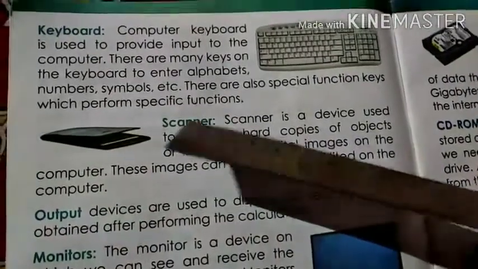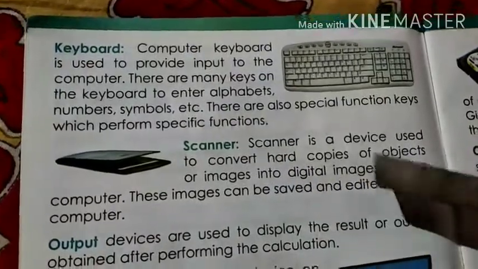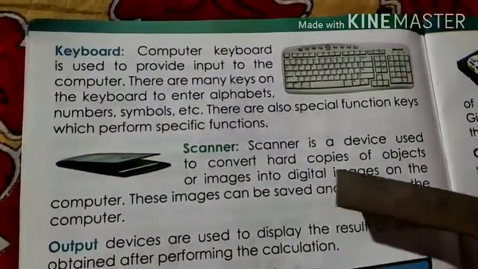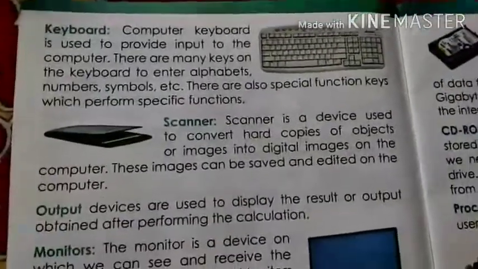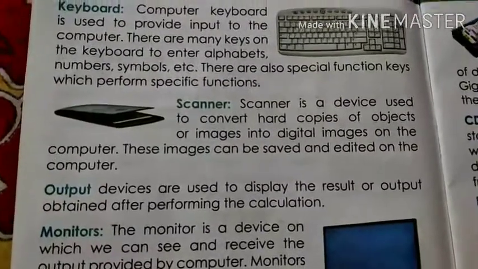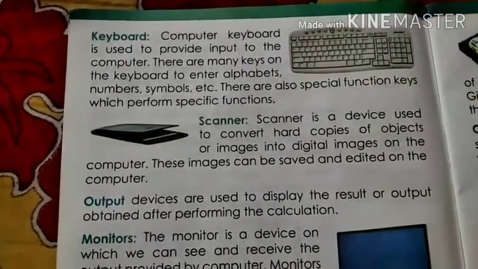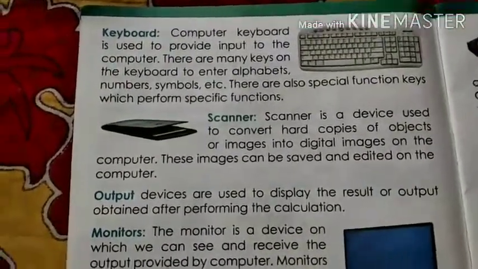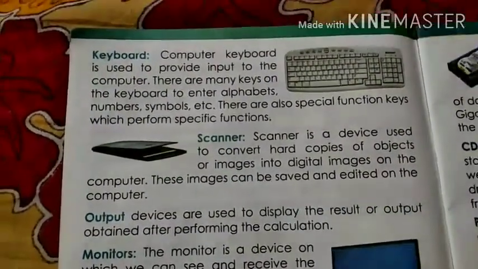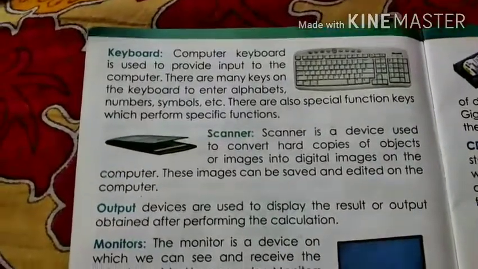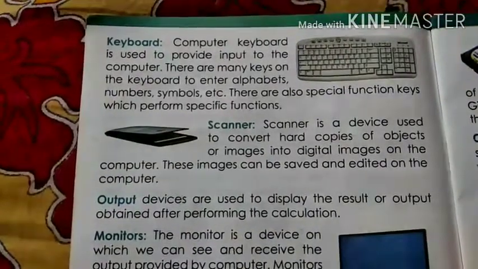Next input device is the scanner. Scanner is a device used to convert hard copies of objects or images into a digital image on the computer. So the scanner looks the same as a Xerox copy machine, students, but some changes are there. When you put your document into a Xerox machine, it gives us a hard copy of the document. But when you put a document into a scanner, it gives us a soft copy of the document, or if you are taking an image also.